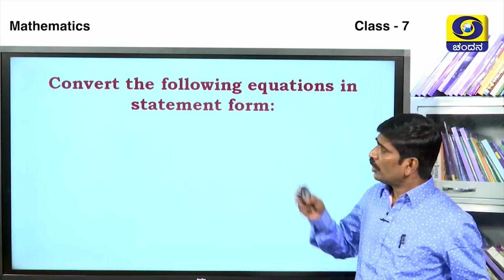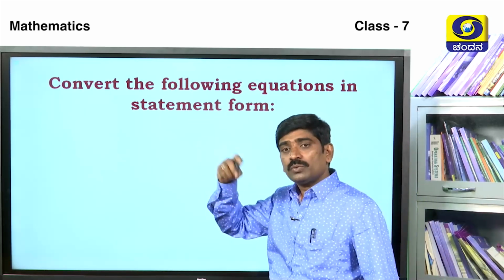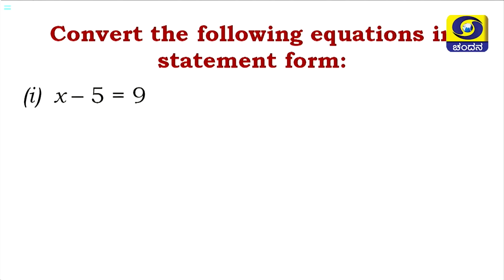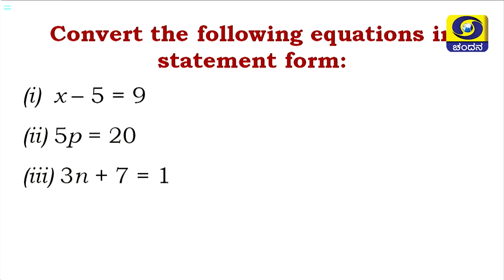Next, convert the following equations into statement form. 1. x minus 5 is equal to 9. Second one, 5p is equal to 20. Third, 3n plus 7 is equal to 1. Fourth one, m divided by 5 minus 2 is equal to 6. The solution for the first one, x minus 5 is equal to 9.